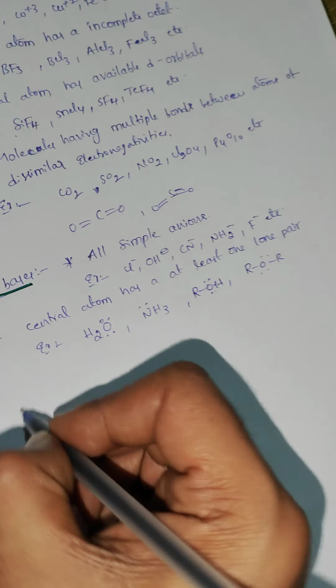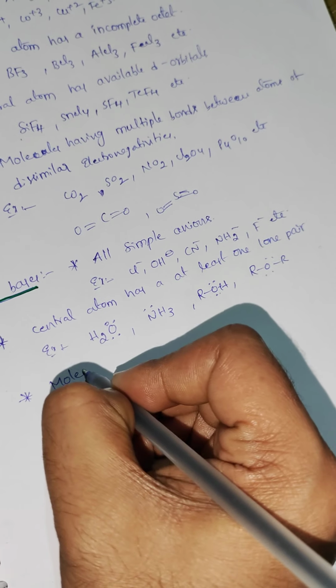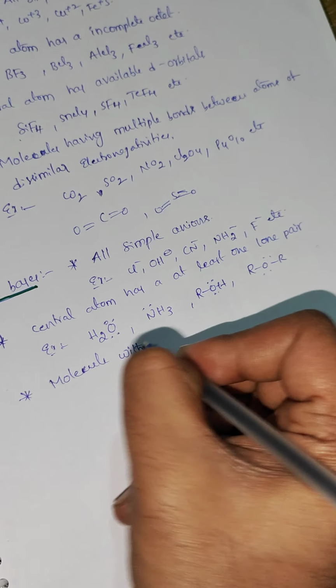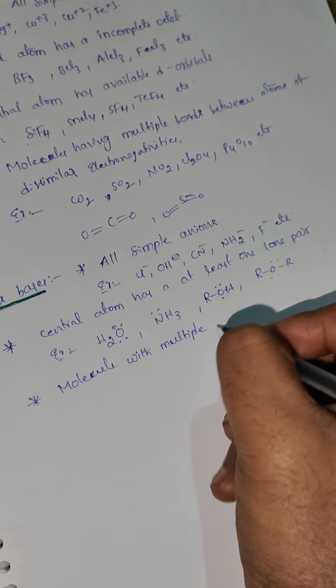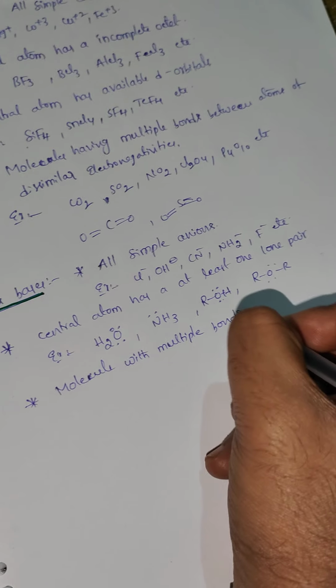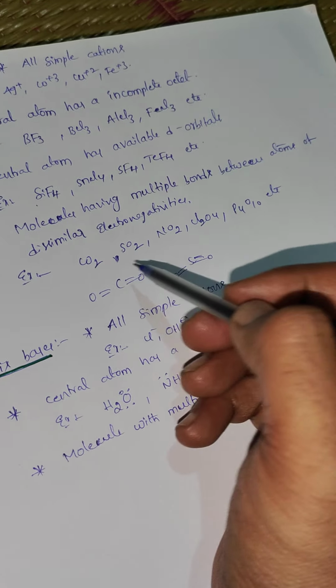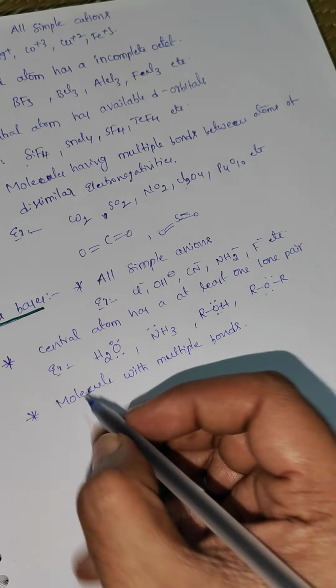Next rule is molecules with multiple bonds. Here also the molecule has multiple bonds, but between atoms of similar electronegativity, and neutral molecules also.